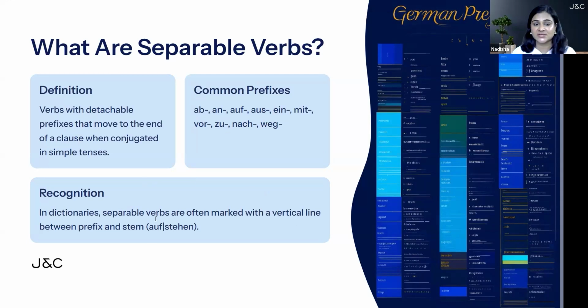For example, aufstehen is a separable verb. So auf is the prefix. It will have two parts, where auf is the prefix and stehen is the base verb. So a separable verb will always have a prefix and a base verb. In this, the prefix goes at the back of the sentence and the base verb will take the second place. How can you recognize them in a dictionary? You will see a vertical line in between the prefix and the base verb. That's how you will recognize this as a separable verb in the dictionary.